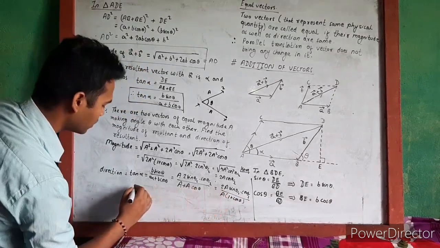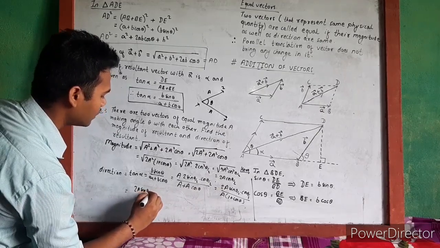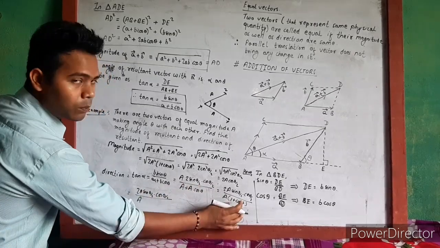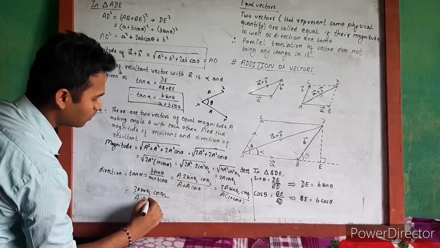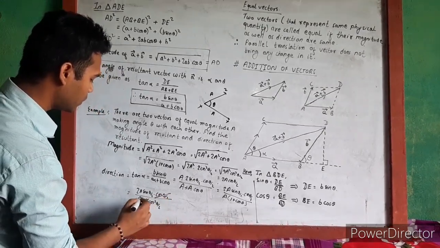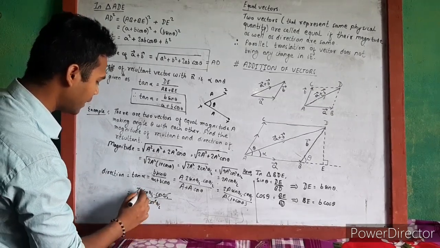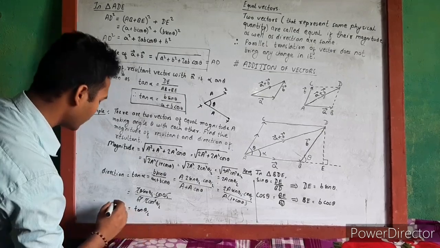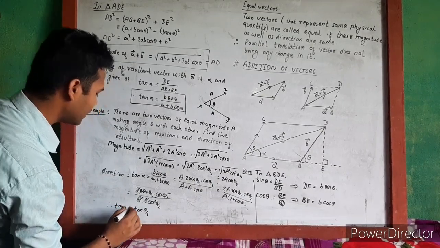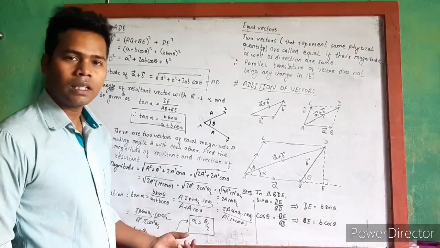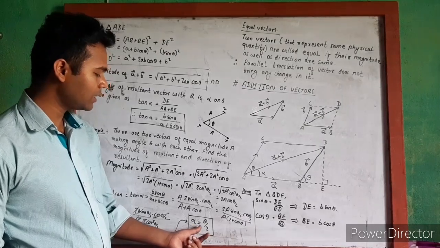This 1 plus cos theta can be written as 2 cos square theta by 2. Here the 2 cos theta by 2 cancels, the A cancels, and it is equal to tan theta by 2. Therefore, tan alpha is equal to tan theta by 2, or alpha is equal to theta by 2. Here we come to the very important conclusion that alpha is equal to theta by 2.